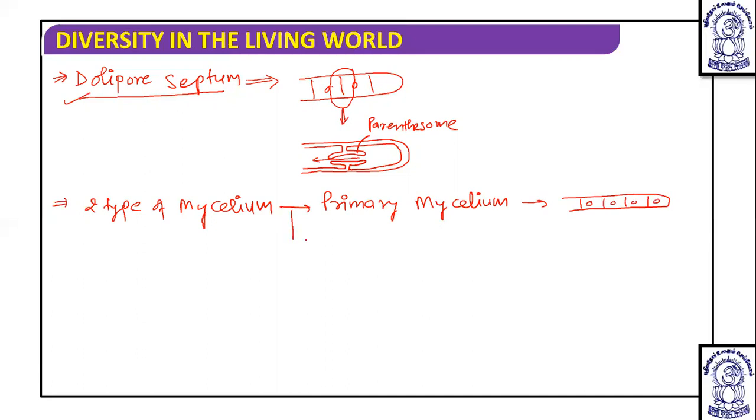Another type is secondary mycelium, which looks like this. That is dikaryotic; each cell has two nuclei. Then we will study sexual reproduction. In asexual reproduction, we have studied that asexual spores are generally not found, but mainly we talk about sexual reproduction. And when we talk about sexual reproduction, Basidiomycetes reproduce by two methods.